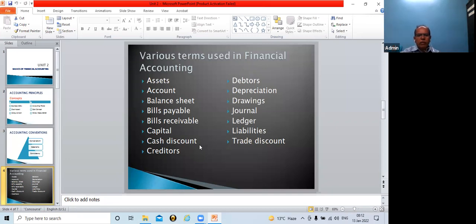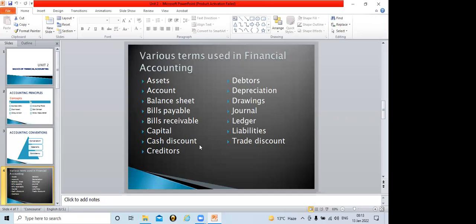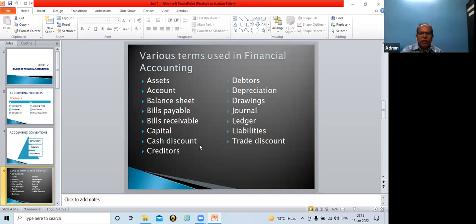And what is the objective behind cash discount? Why are cash discounts offered by the retailer to the customer? Any reason? Business continuity, and the retailer wants to increase his sale.